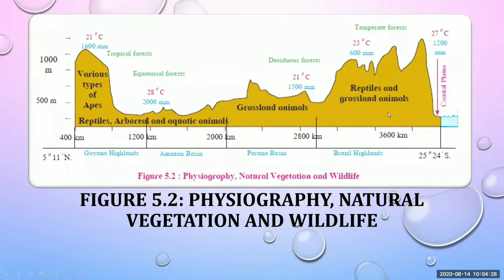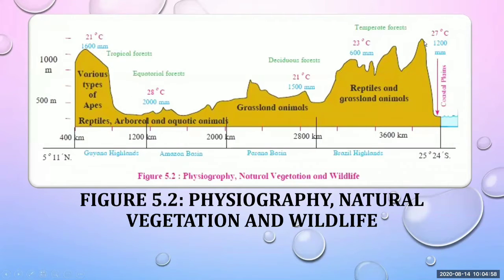And next, that is the Brazilian highland. Everyone knows that this Brazilian highland is a desert or semi-arid area. And here animals are of different types. Reptiles and grassland animals we can find here on the Brazilian highland, and temperate forest can be seen here.